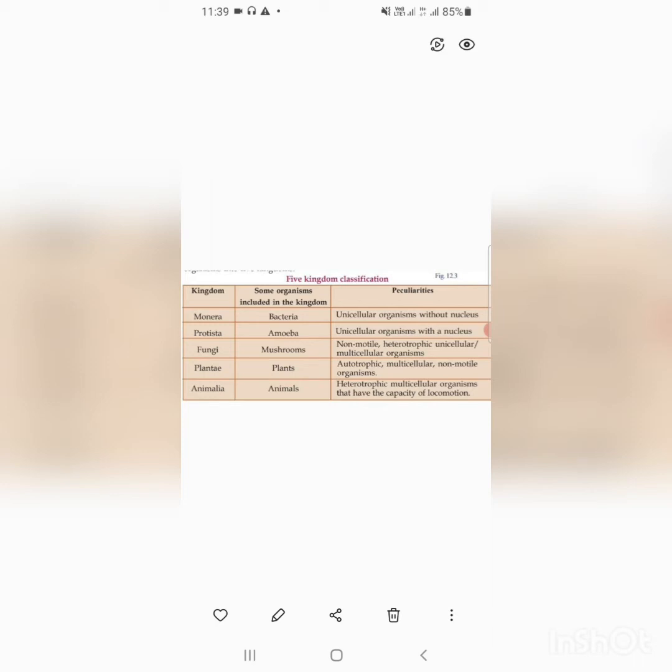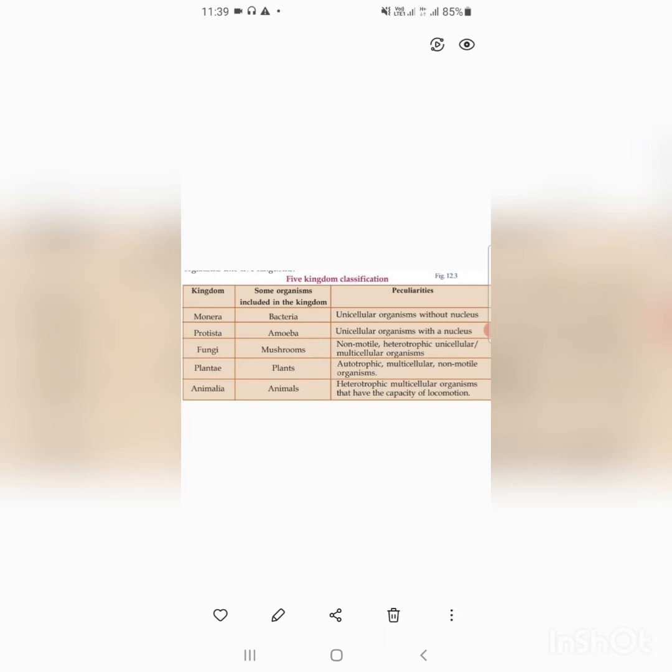Then next one is fungi. Organisms included in the kingdom are mushrooms. They are non-motile, means they cannot move. Then heterotrophs, that means they depend on other organisms for their food. That means they are consumers.